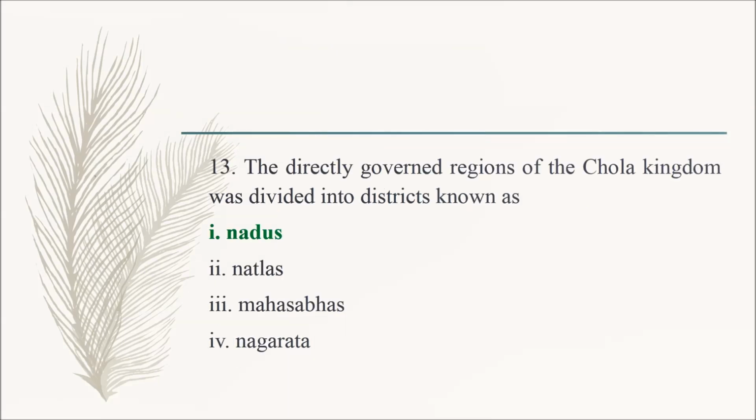The directly governed regions of the Chola kingdom was divided into districts known as option 1 Nadus, option 2 Natlas, option 3 Mahasabhas, option 4 Nagarata. So the correct answer is option 1 Nadus.